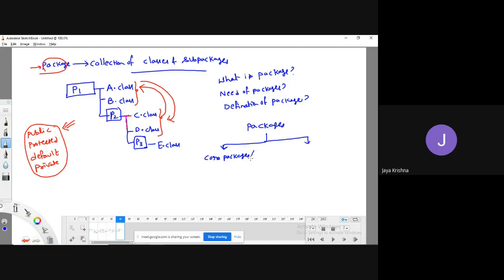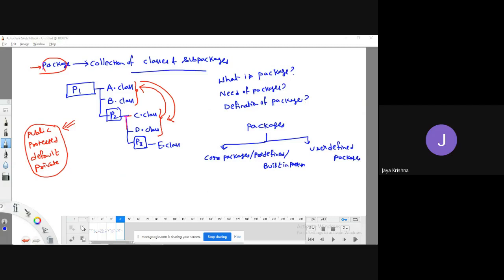Core packages are predefined packages, or whatever synonym you can take, built-in packages. And another kind of classification is user defined packages.